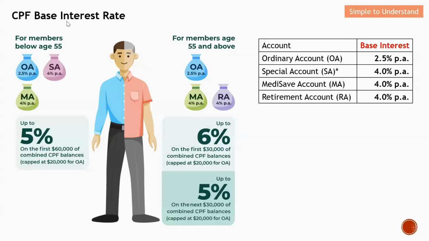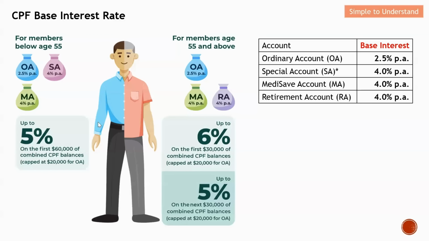Let me quickly go through the discussion on the CPF base interest rate. I have done this earlier on. From this table here, you can see that this base interest is guaranteed by the Singapore government. Over here, you can see that OA earns the lowest base interest of 2.5% per annum. The rest, SA, MA, and RA, can earn a base interest of 4% per annum.